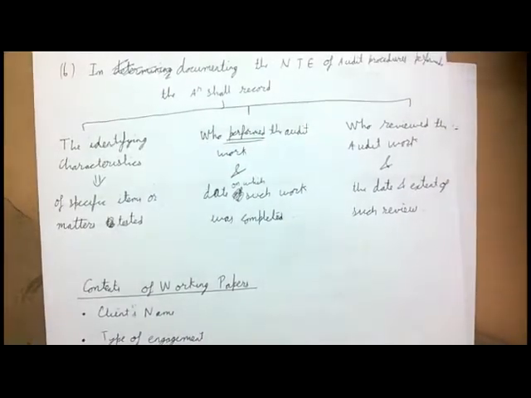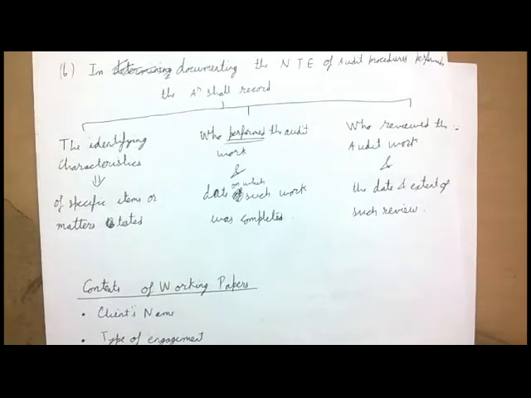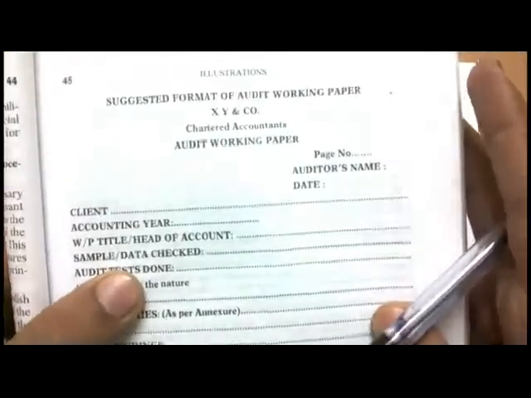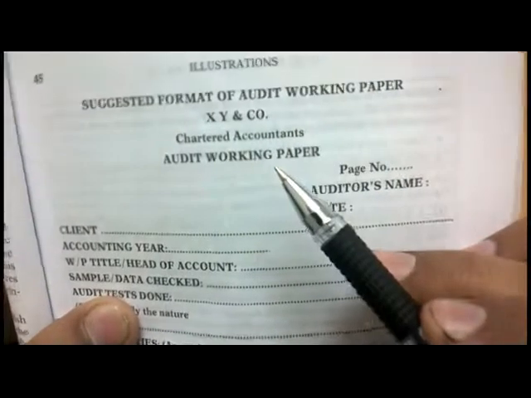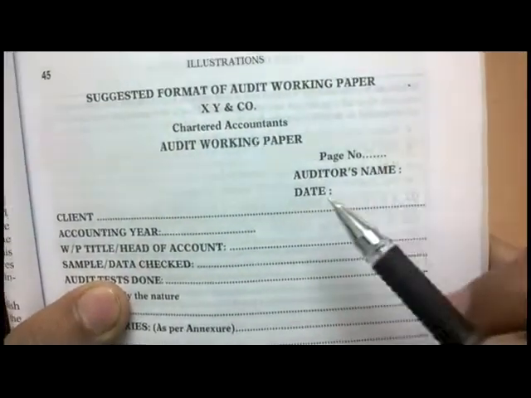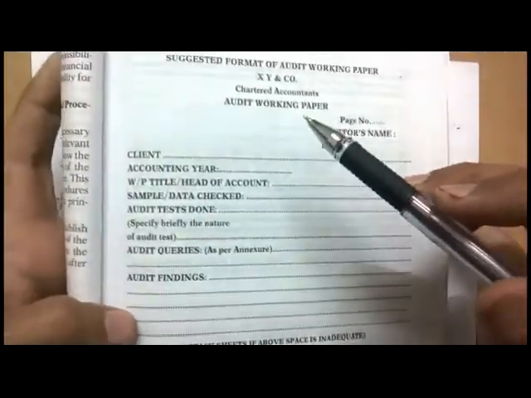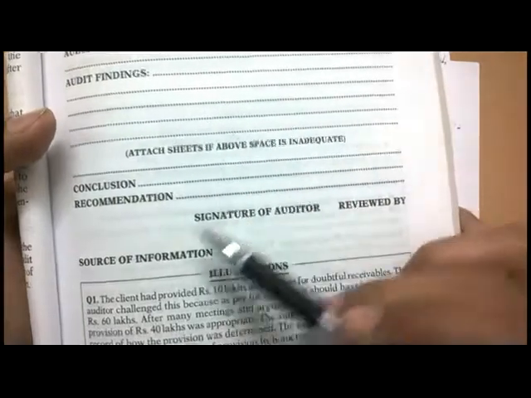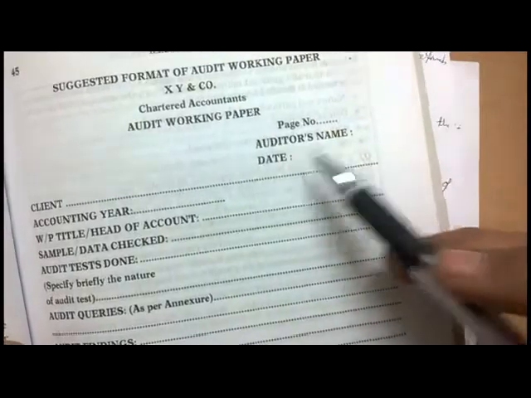See, I am showing you an example of audit documentation, an audit working paper. See, this is a suggested format of an audit working paper, XY and Company, Chartered Accountants. Here you write the name of the auditor, the date, the name of the client, the accounting year, etc. You may pause the video to have a look at this. Now looking at it, see over here, signature of the auditor, reviewed by, the source of information, and over here we have the name of the auditor and date.